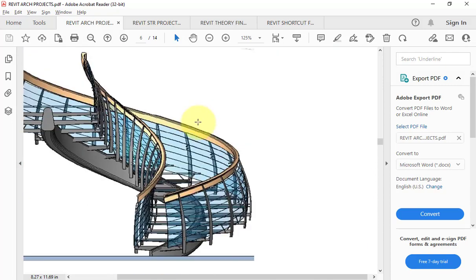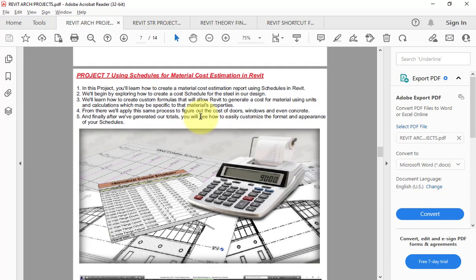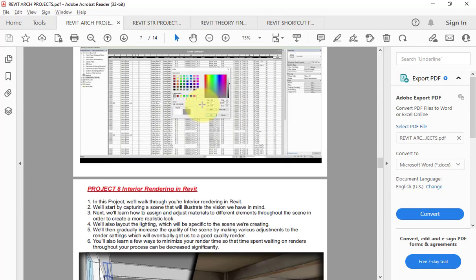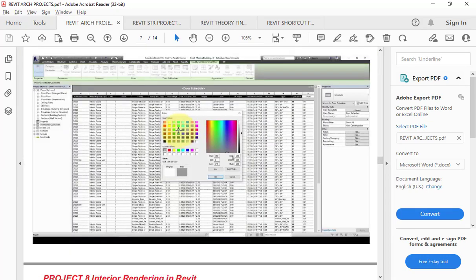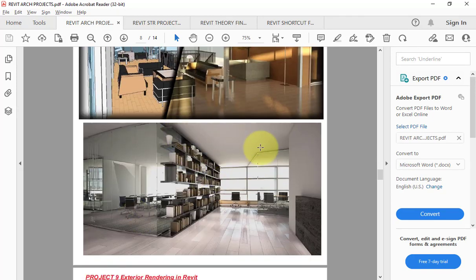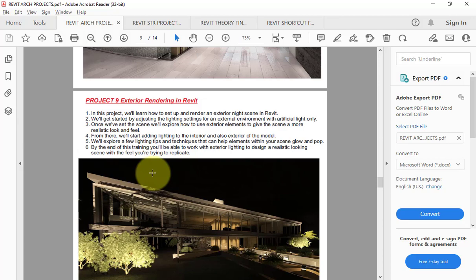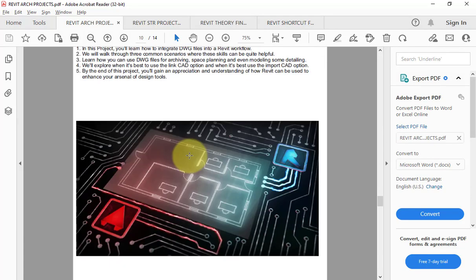Then after, we will also use Revit for the estimation purpose. So in which I will provide you some samples of the Revit models, and in which we will go through the estimation process, and we can also conclude various formatting within the estimation. Then after, we will do the interior rendering within the Revit architecture. Then after, we will do the exterior rendering within the Revit architecture. Then this is the very most important crucial step.